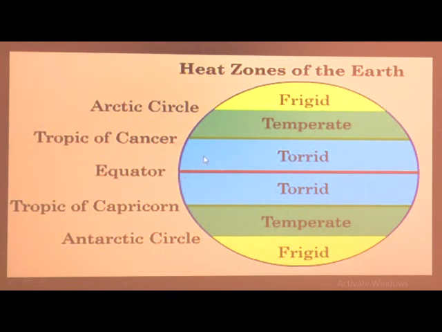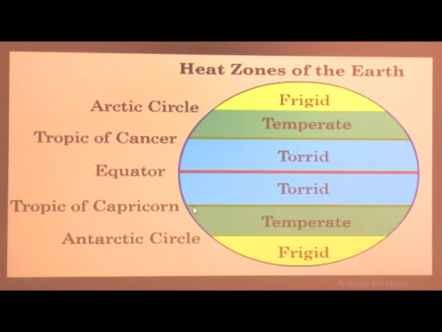Now the area just from equator to Tropic of Cancer, this is the heat zone known as torrid zone. This zone is known as torrid zone. The same way towards south. Where is south? Towards the bottom. So this area from the equator to Tropic of Capricorn is torrid zone.